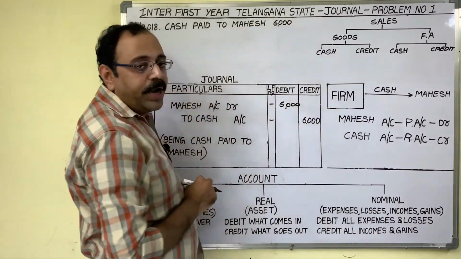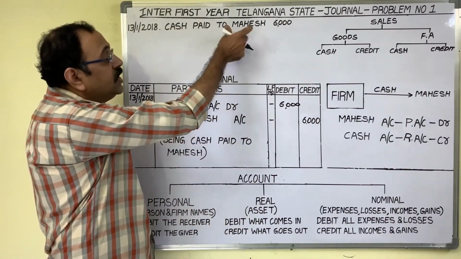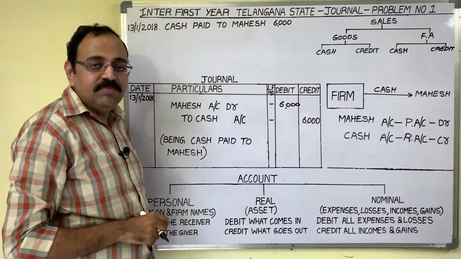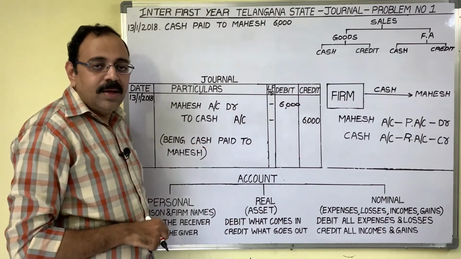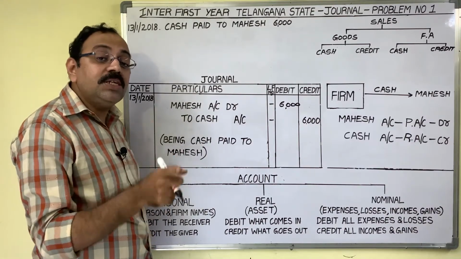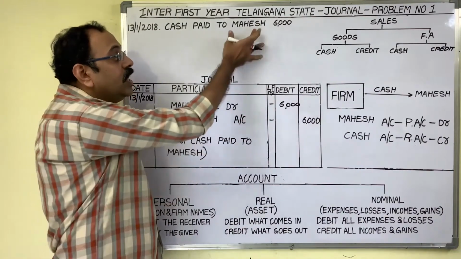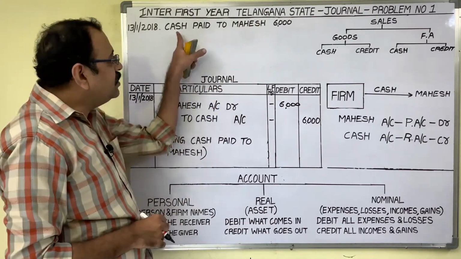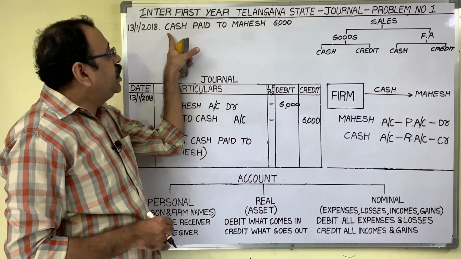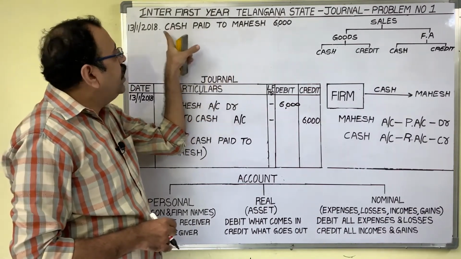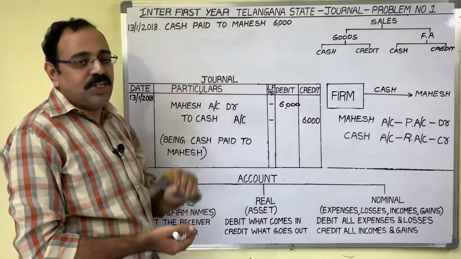The second important point is: observe whether any sales or purchases information is given in the question. No. If goods are sold to Mahesh on credit or if goods are purchased from Mahesh on credit, then in another manner we have to deal with this account. So in this transaction, the expenditure name is not available. It is not a sales transaction. It is not a purchase transaction. It is not an income transaction also.